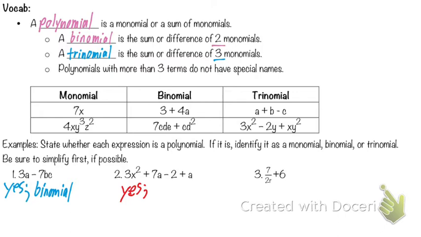No, but wait. Is there anything that we can combine here? Yeah. The 7a and a, those are like terms, right? What are those combined to be? 8a. So this really is 3x squared plus 8a minus 2. So Tobin is right when he says that, yeah, it's a trinomial.